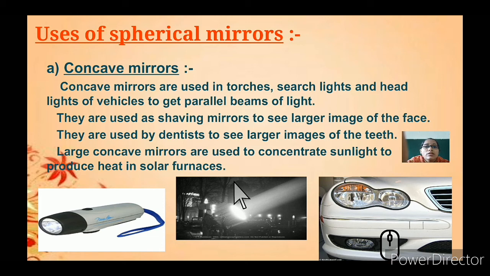Large concave mirrors are used to concentrate sunlight to produce heat in solar furnaces. If you focus a concave mirror on a paper with the help of sunlight, you can see that the point gets burnt, because the sunlight is concentrated through that mirror.